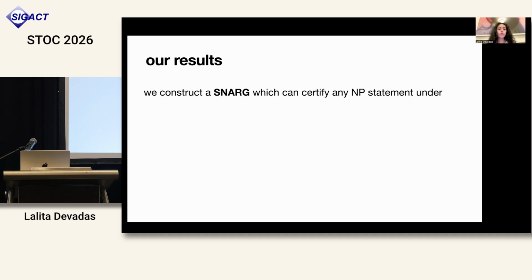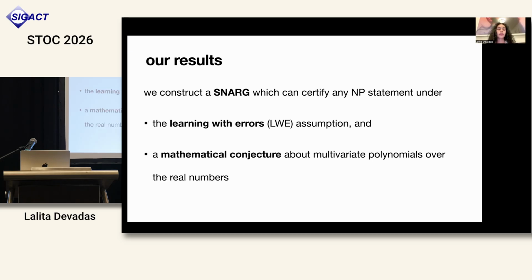In this work, we construct a snarg which can certify any NP statement under, firstly, the learning with errors, or LWE assumption, and secondly, a mathematical conjecture about multivariate polynomials over the real numbers. I'd like to make some notes here. First of all, we can also replace the learning with errors assumption with any of a choice of standard cryptographic assumptions. But for the purposes of this talk, I'll just focus on LWE. Secondly, I'd like to point out that the second bullet point is not an additional cryptographic hardness assumption. It is a mathematical conjecture that can actually just be proven or disproven mathematically. And I'll talk a little bit more about what we know about the conjecture later in the talk.